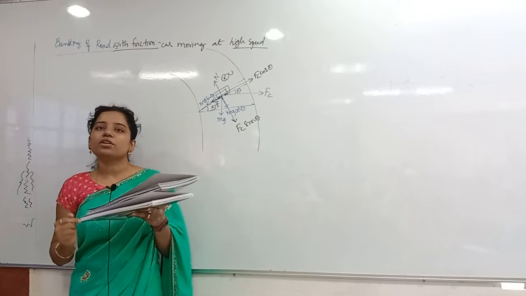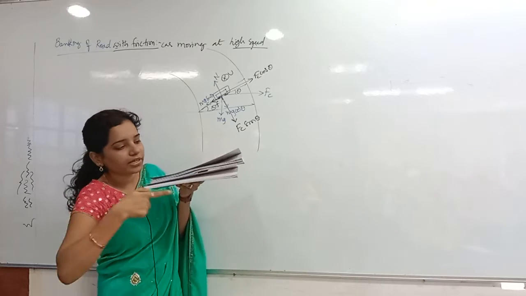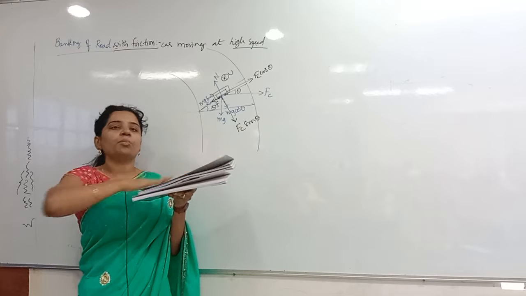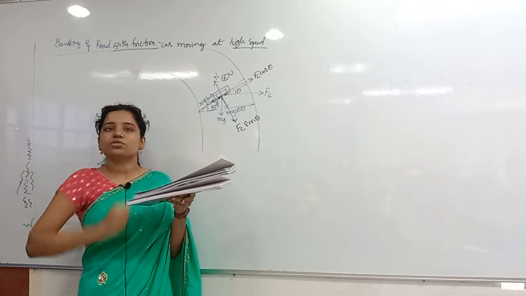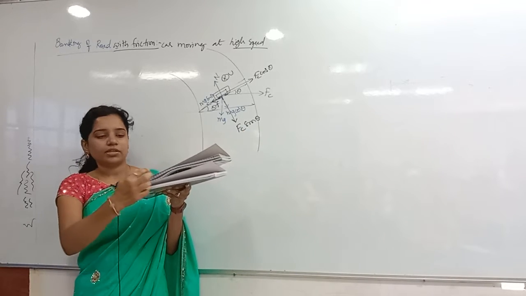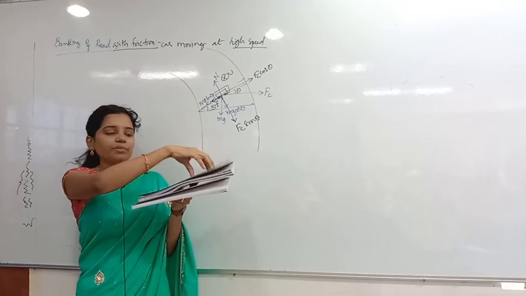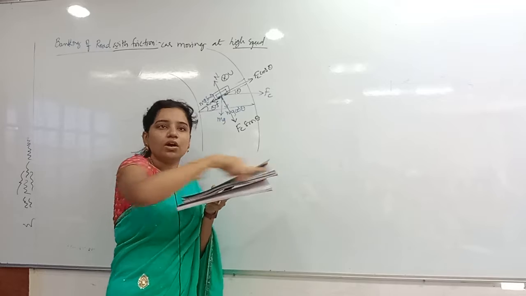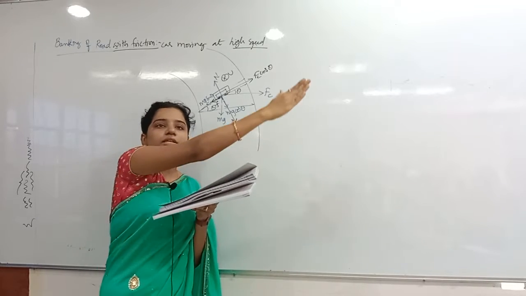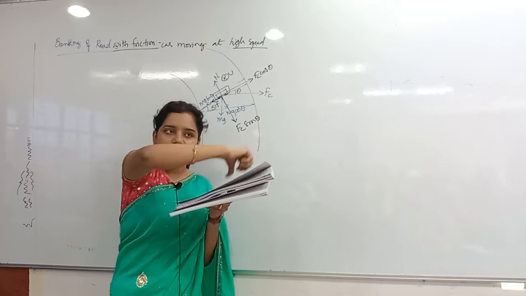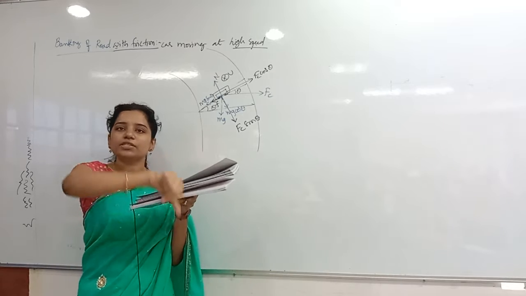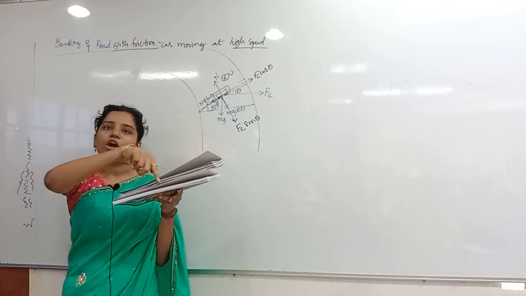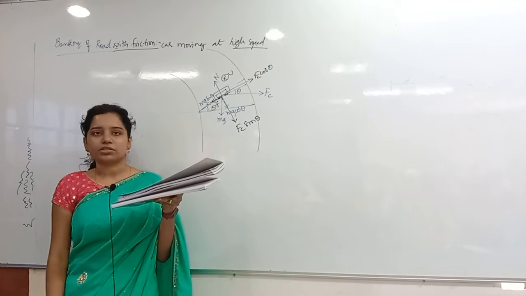So the centrifugal force will act in this direction only, the radially outward direction. This is the radially inward direction. So you will get a component of centrifugal force here, that is Fc cos theta. Here the angle is theta. Now I kept the car here. The centrifugal force is acting in the horizontal direction. So along the inclination, we get Fc cos theta. Downwards, obviously mg is acting. So along the inclination, mg sin theta. Opposite to the inclination, mg cos theta.